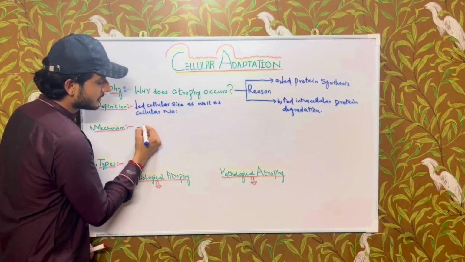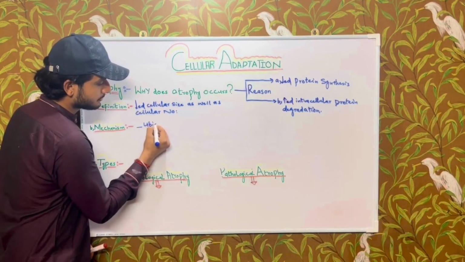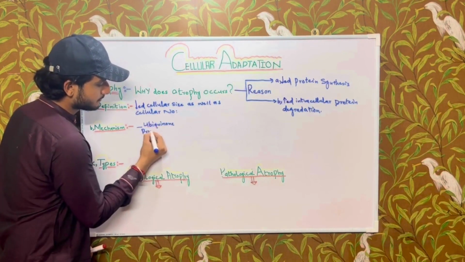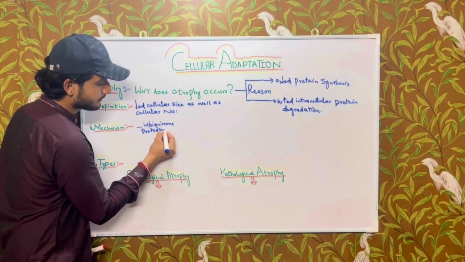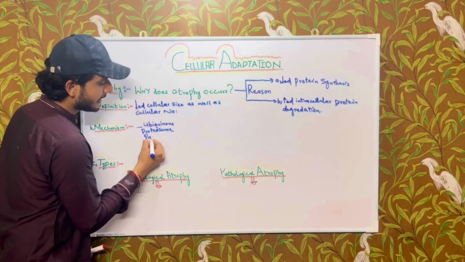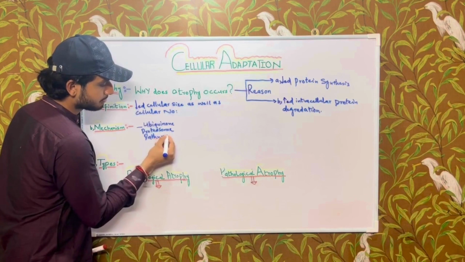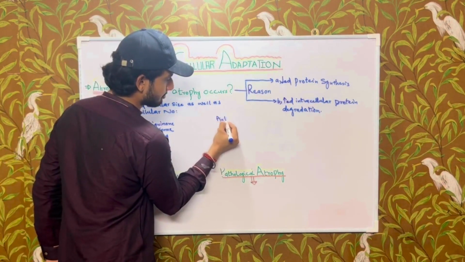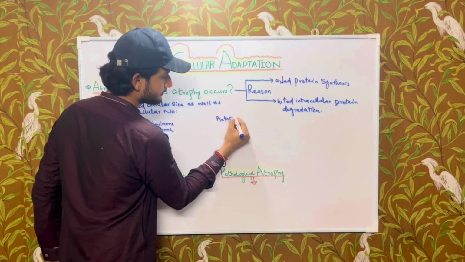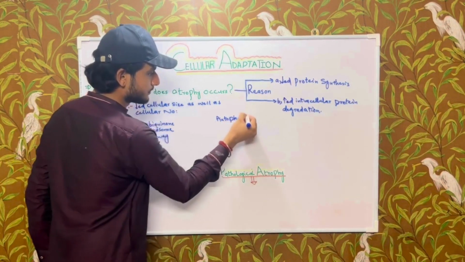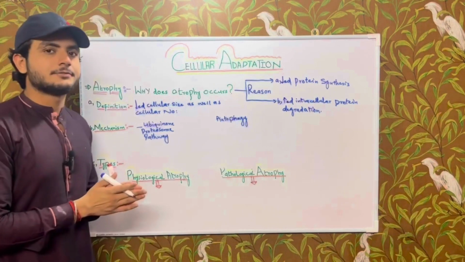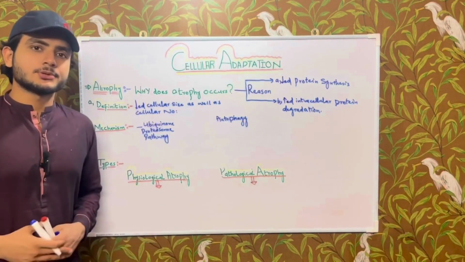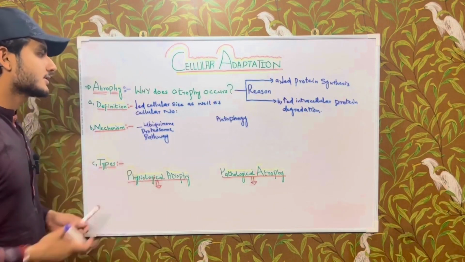One is the ubiquitin proteasome pathway. Another one is autophagy. Okay, so in both of these pathways, the common component is ubiquitin. How? Let's discuss it.